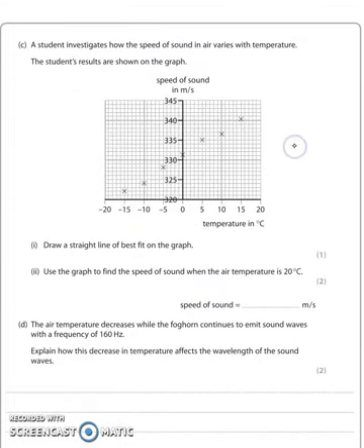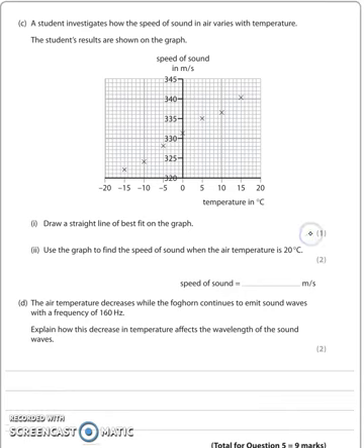A student investigates how the speed of sound in air varies with temperature. The results are drawn on the graph. First one is draw a straight line of best fit. I'm going to try my best with this, but I don't have a ruler. But that's not so bad. Should be a straight line, and remember that a line of best fit goes through as many points as possible.